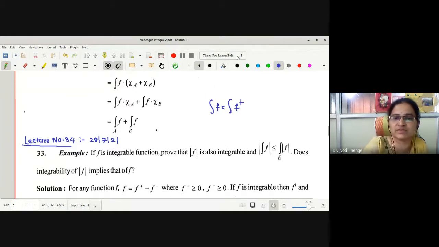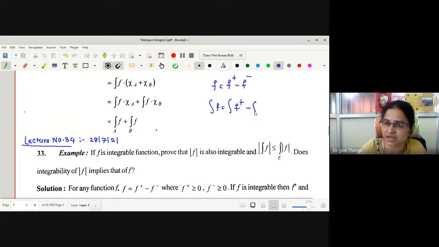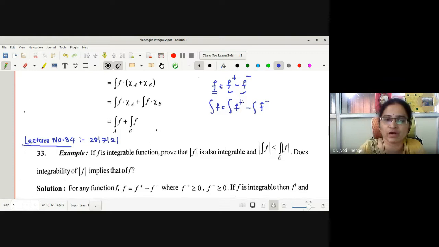Actually, this given function f can be written as a difference of positive part and negative part like this. And then how have we defined the integration? Integration f is defined to be integration f plus minus integration f minus. Therefore, one can say that this arbitrary function f is integrable only if these two functions, positive part and negative part of the function f, are integrable.